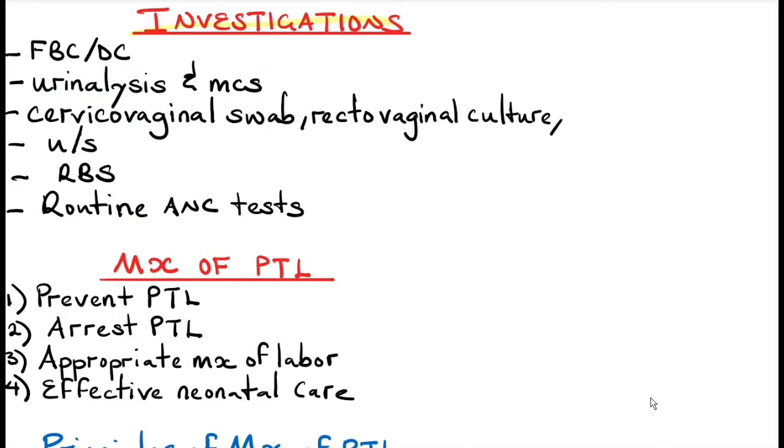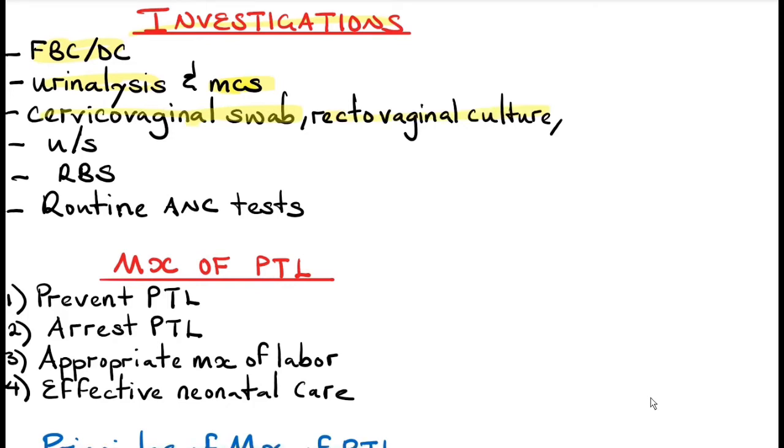Investigations in preterm labor: you do a full blood count and differential count to see if there's any infection and to see if there's any anemia. You collect urine for urinalysis. You check for leukocytes, nitrites, and protein. If these are present, the patient most likely has a urinary tract infection. You also take the urine for microscopic culture and sensitivity to see what organism will grow there and which antibiotic it's sensitive to. Also collect a cervical vaginal swab and rectovaginal culture.